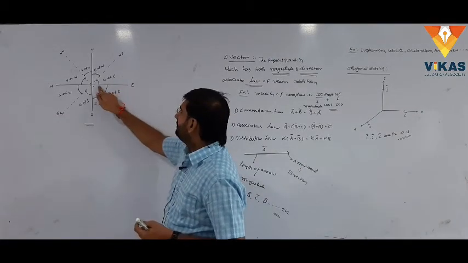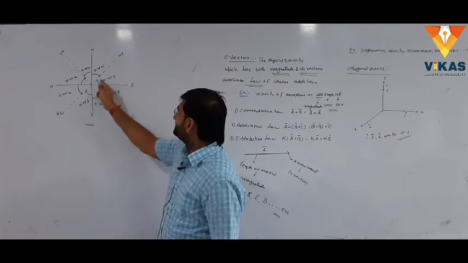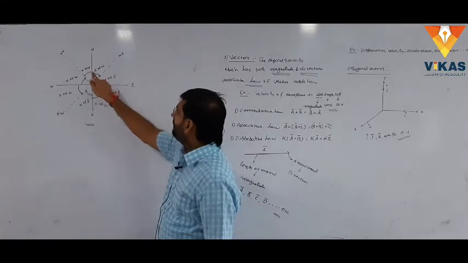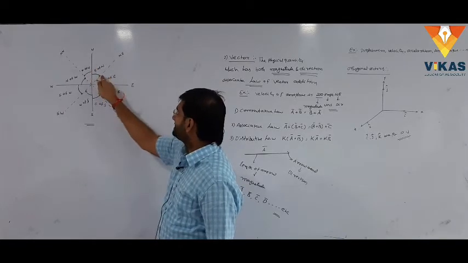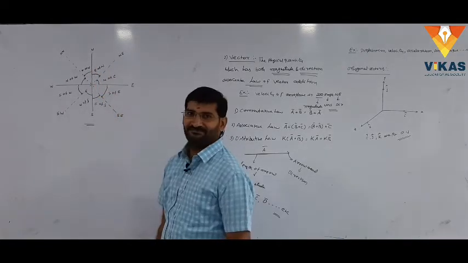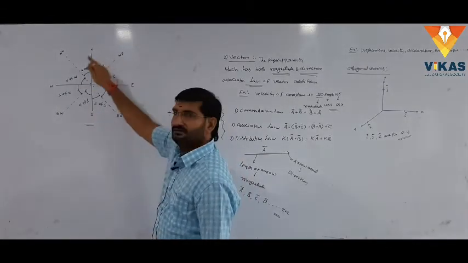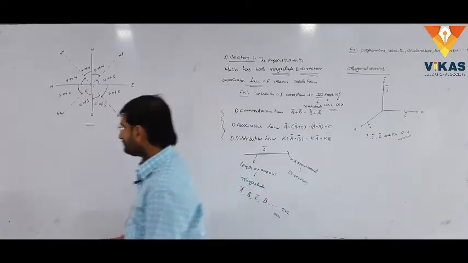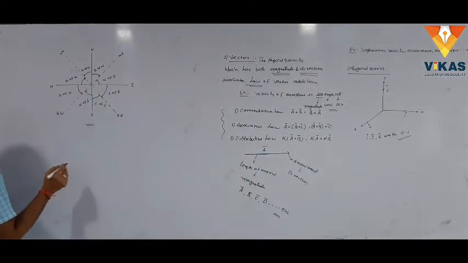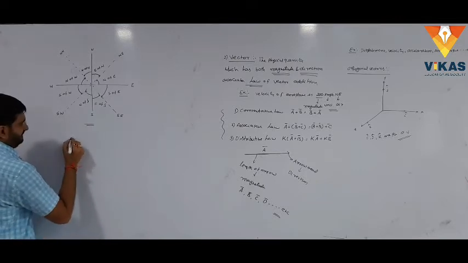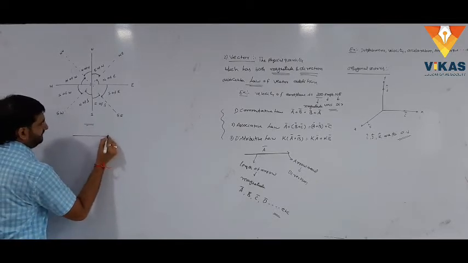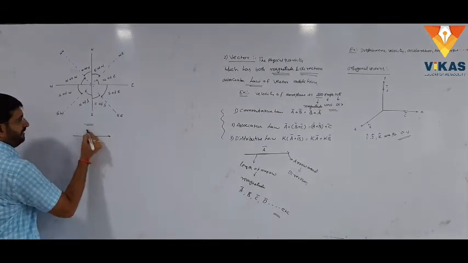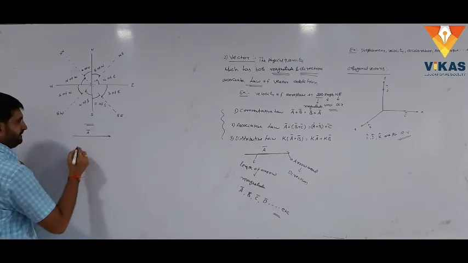Here we measure the angle from east to northeast, like this, east to northeast: north of east. We measure the angle from north to northwest: east of north. Similarly, this is a magical directional diagram, right? One more thing is how to represent a vector. A line segment with arrow is called a vector. Let us represent it with a bar, k bar or c bar or b bar.